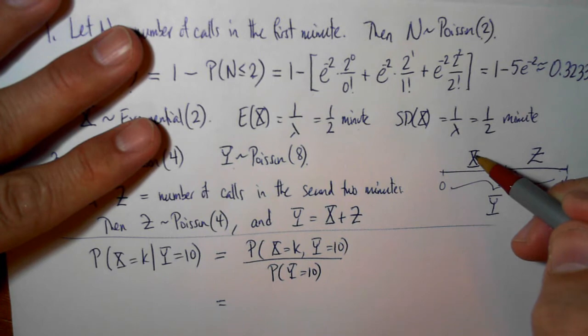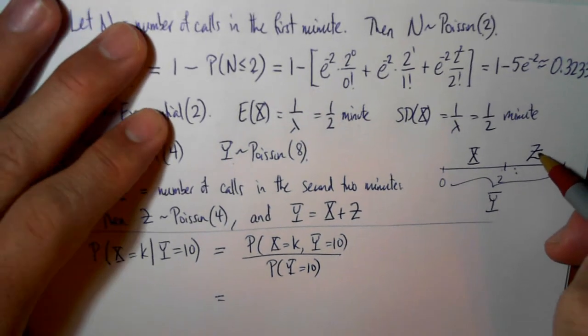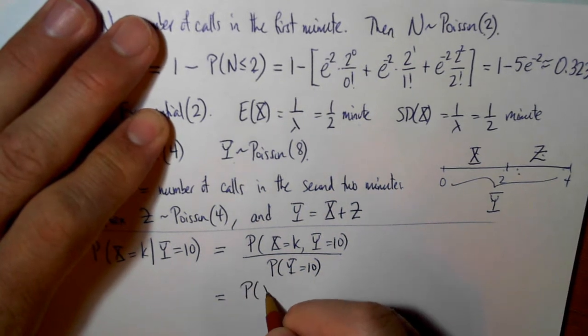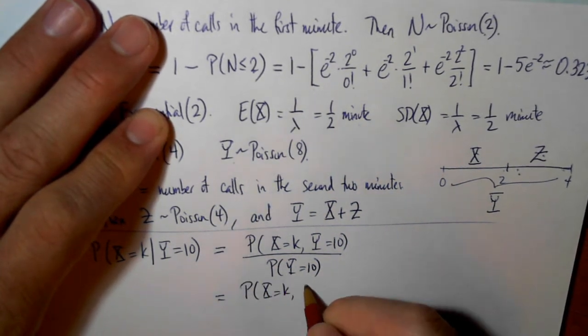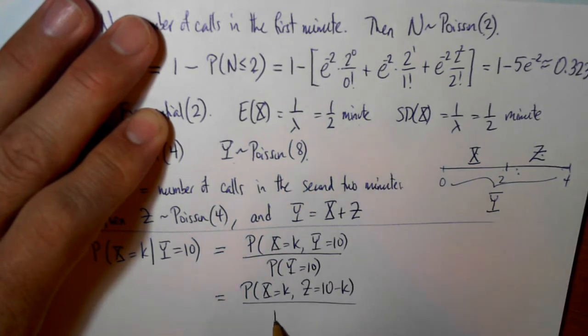Okay, now if X equals k and Y equals 10, then what's left in Z is going to be 10 minus k. So that's the probability that X is equal to k and Z is equal to 10 minus k divided by the probability that Y equals 10.